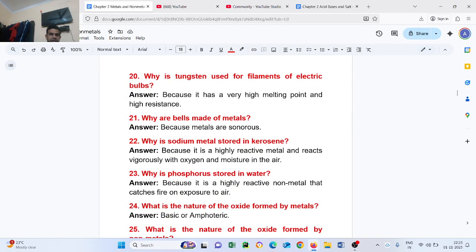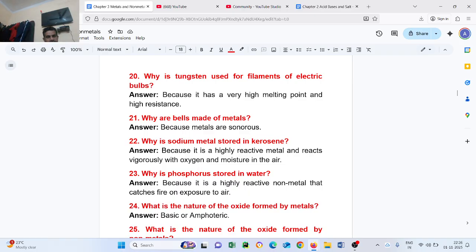Question number 21. Why are bells made of metal? Because metals are sonorous. Question number 22. Why is sodium metal stored in kerosene? Because it is a highly reactive metal and reacts vigorously with oxygen and moisture in the air.